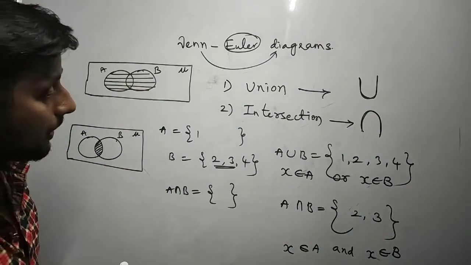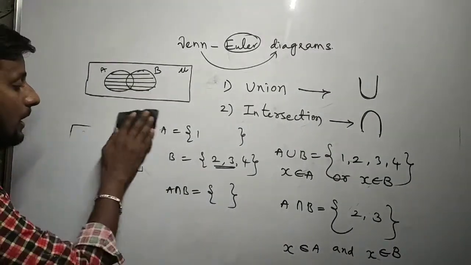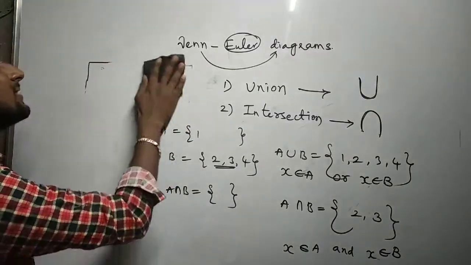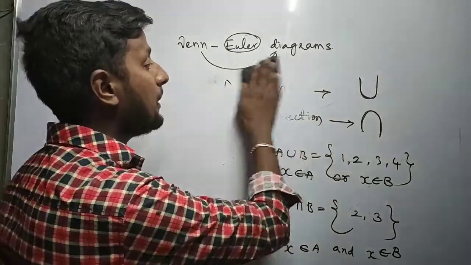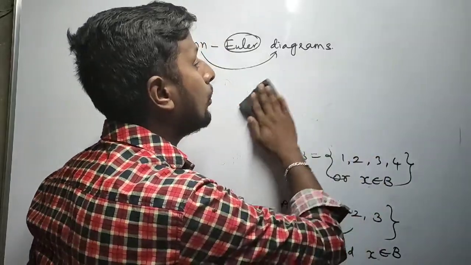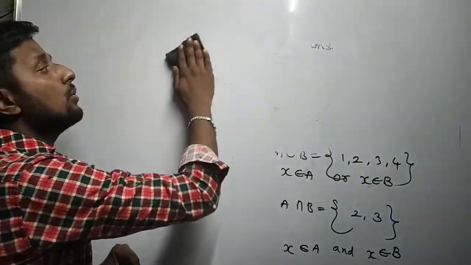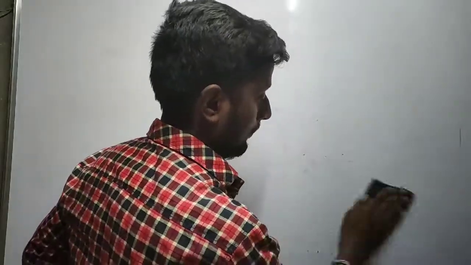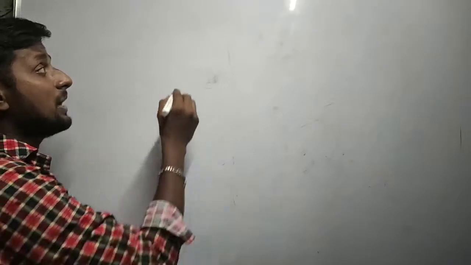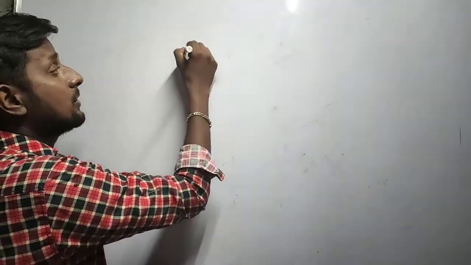Okay. Right. And one more section, that is disjoint sets. Disjoint set. That means if two sets have no common element, those sets can be called disjoint sets. If two sets have no common elements,